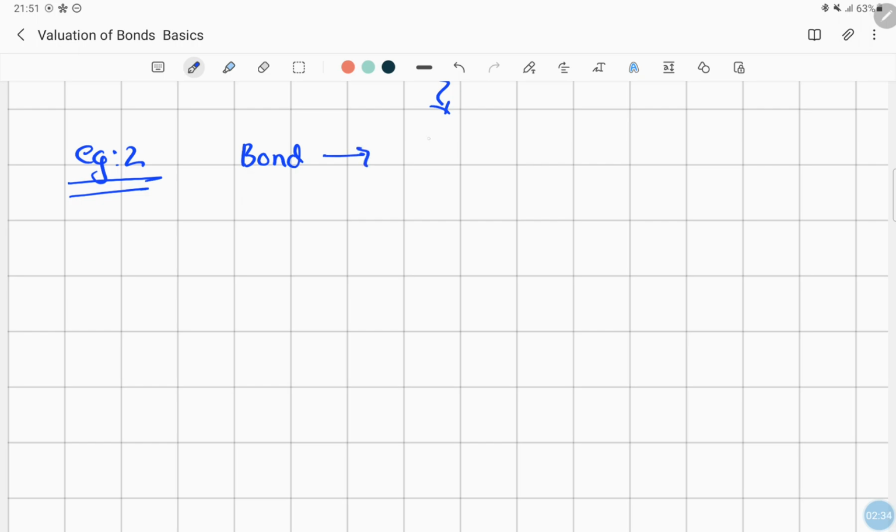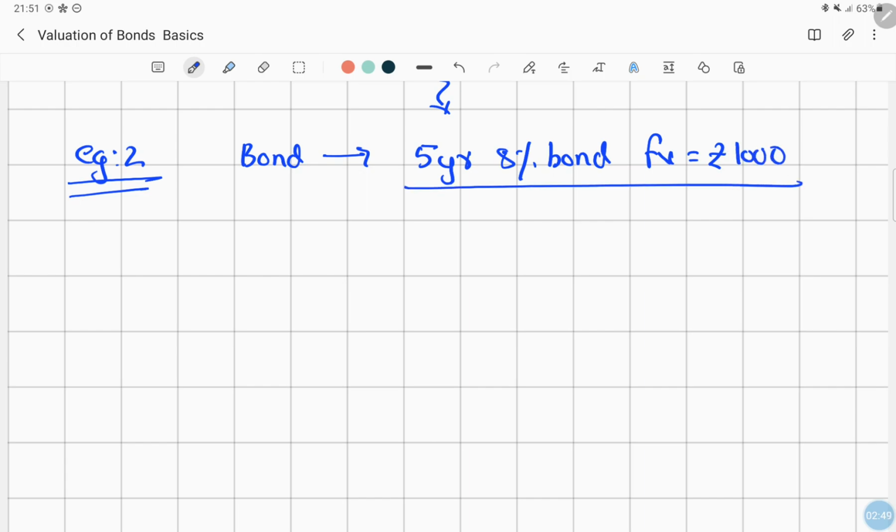Say a 5-year, 8% bond with a face value of say rupees 1000. So we have an example of a bond with maturity of 5 years, 8% as the rate of interest, and the face value is rupees 1000.